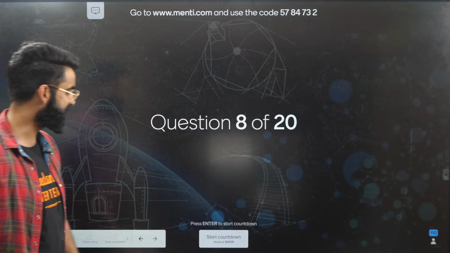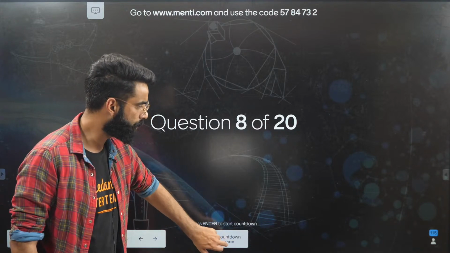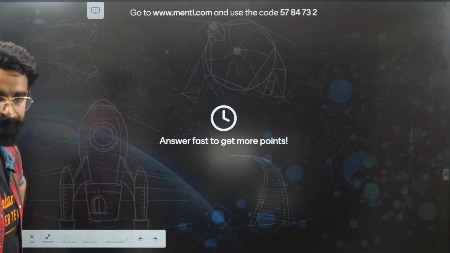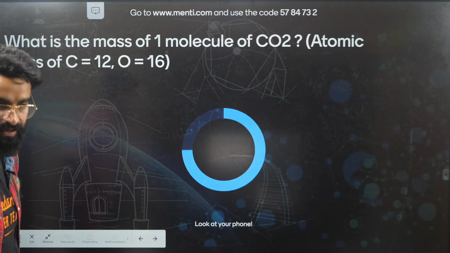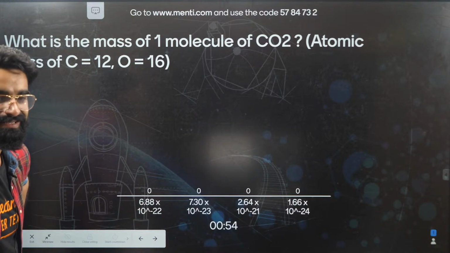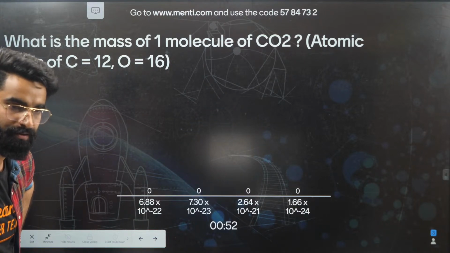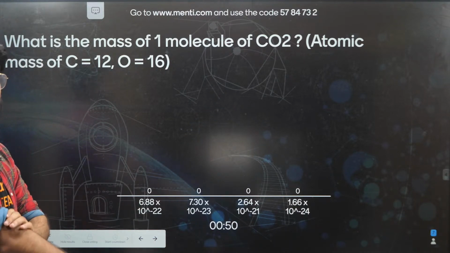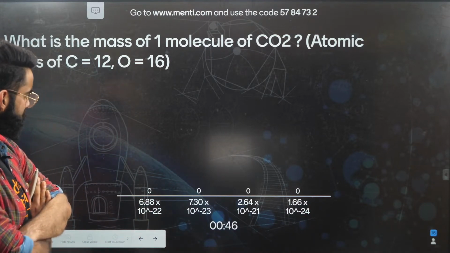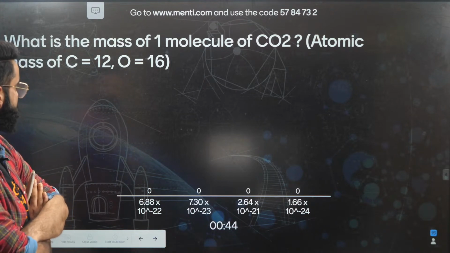This is the 8th question. I'm starting the countdown in 3, 2, 1, and now. What is the mass of one molecule of carbon dioxide in grams?